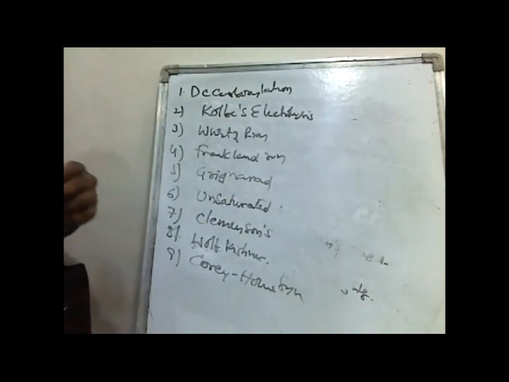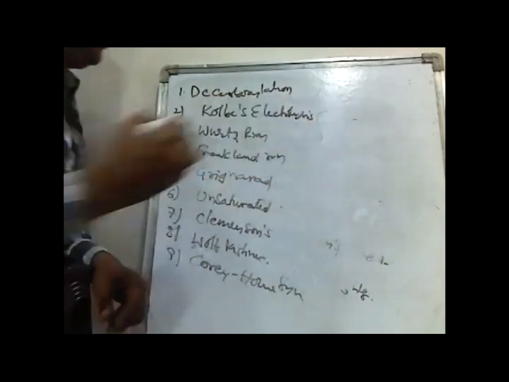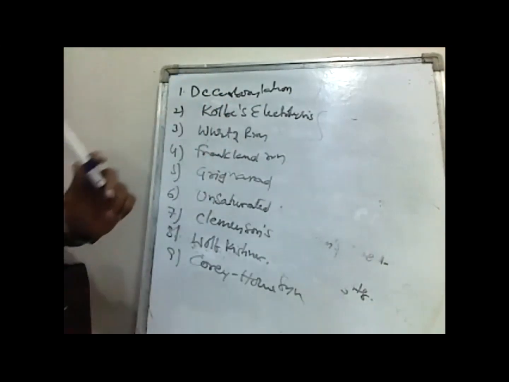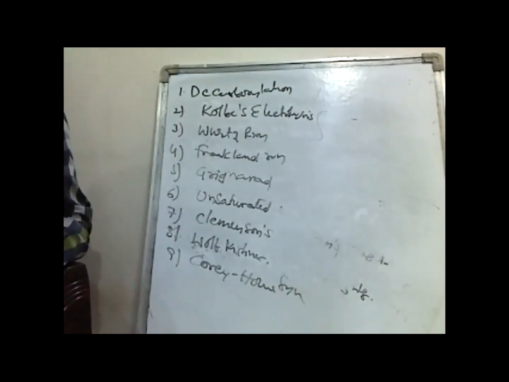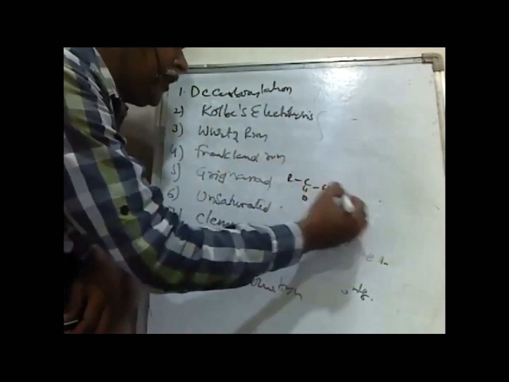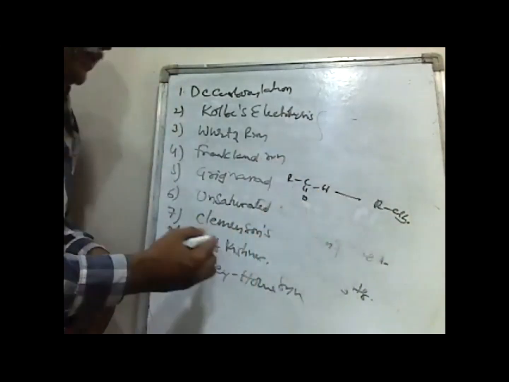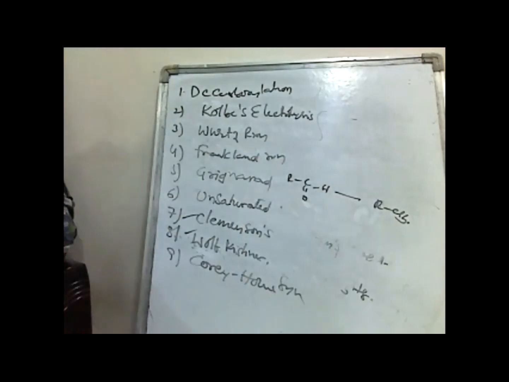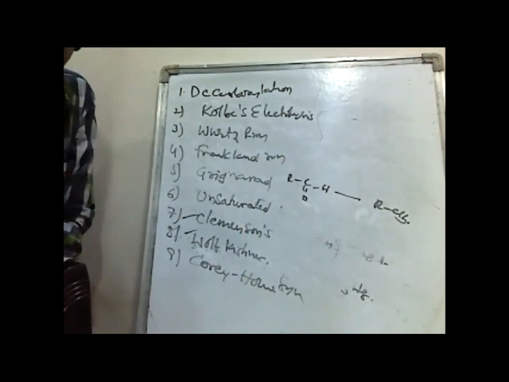From the IPE point of view, the first three methods are most important. In objective questions, they will give reactants and may ask you to write the product, or they will give the reactant and product and ask you to write the reagent. For example, if asked aldehyde to alkane, the answer is Clemmensen's reduction and Wolff-Kishner reduction. So these are the preparation methods for alkanes.